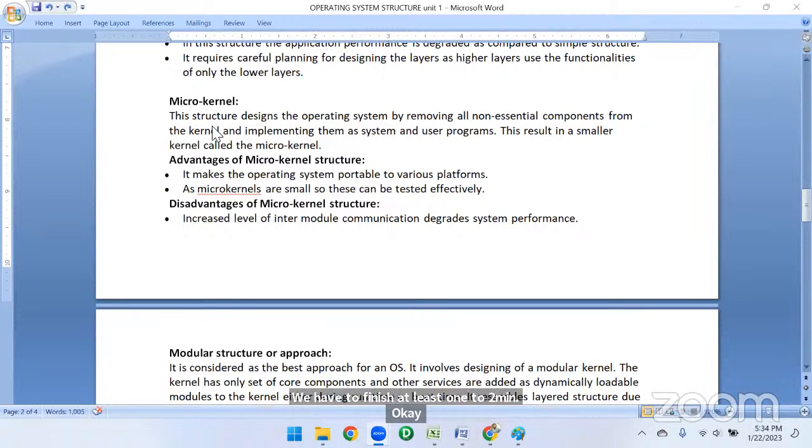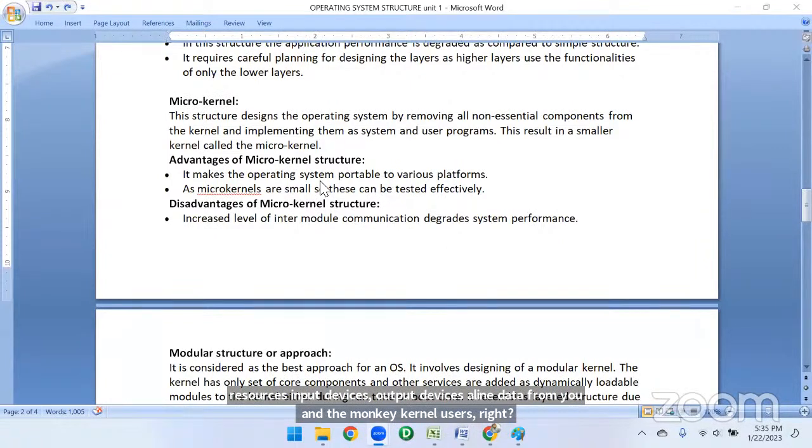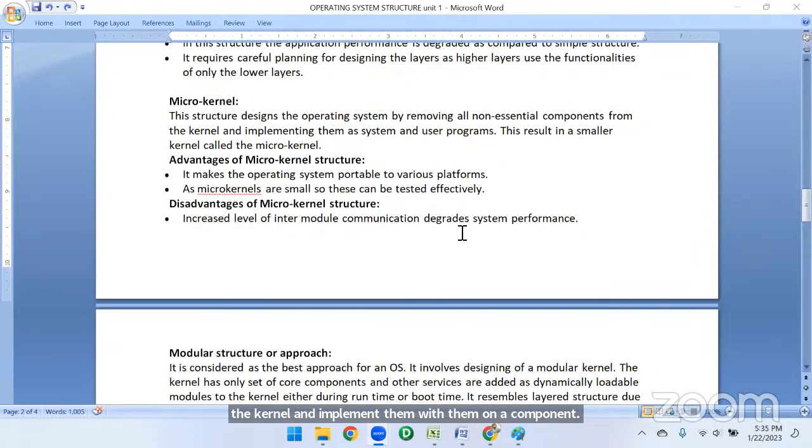Right, so here this microkernel will, so number of it will implement the system outputs and whatever the essential components are there, like input resources, manaku system resources, input devices, output devices, ilanti edutunayo anni manaki kernel use chestundi, right? So the kernel and implement them, edaithe mana components evaithe unnayo system ki, avannitni system programmer ki use ayyetatuga, user ki use ayyetatuga provide chestundi micro kernel, and దీని వల్ల మనకు వర్క్ అనేది ఈజీగా అవుతుంది. ఓకే, రైట్? ఆపరేటింగ్ సిస్టమ్ పోర్టబుల్ ఇన్ వేరియస్ platforms.